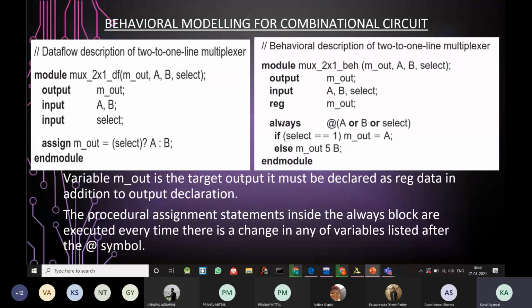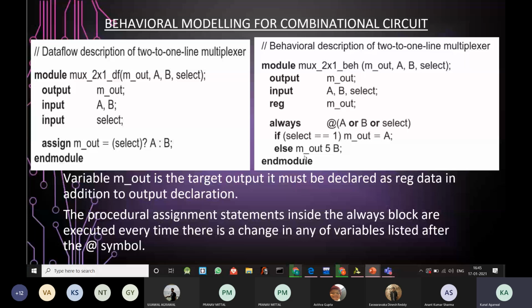We use the keyword always, and the values which are written inside the bracket, that is the values which are followed by the @ sign. Now whenever we have a change in any of these values, the statements after the always keyword, that is these two statements, the if and the else statement, will be executed. Unless and until there is a change in A or B or select, these two if and else statements will not be executed. And if any one of these values changes, that is any of the values of A or B or select, the two statements, in this case the if and else, will be executed.